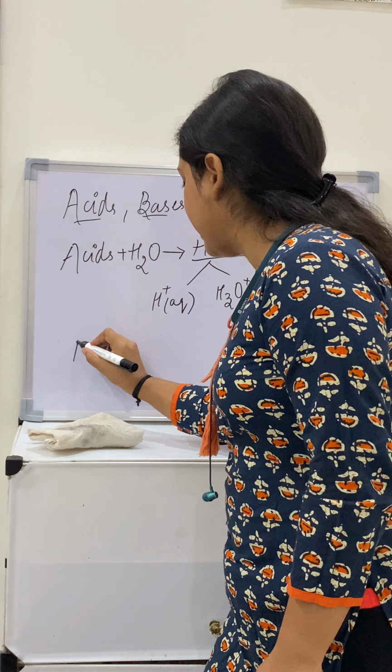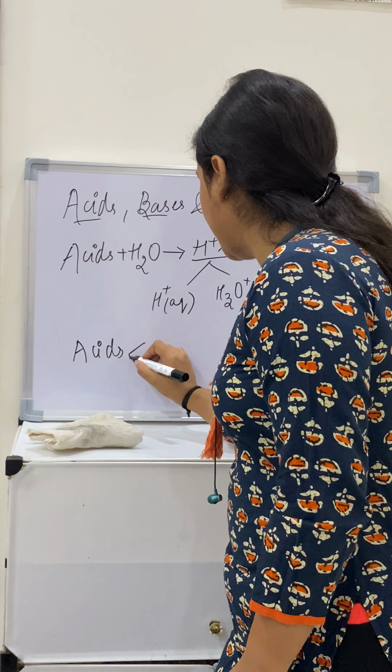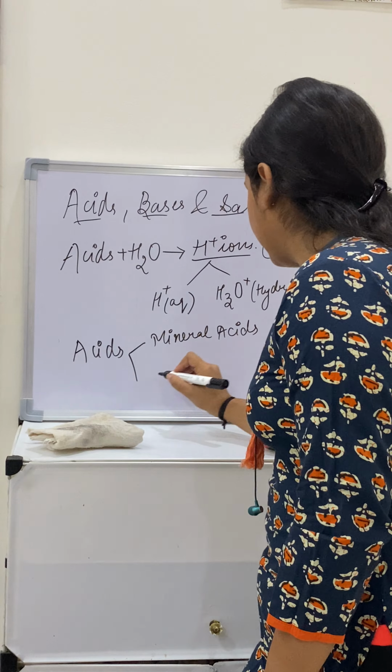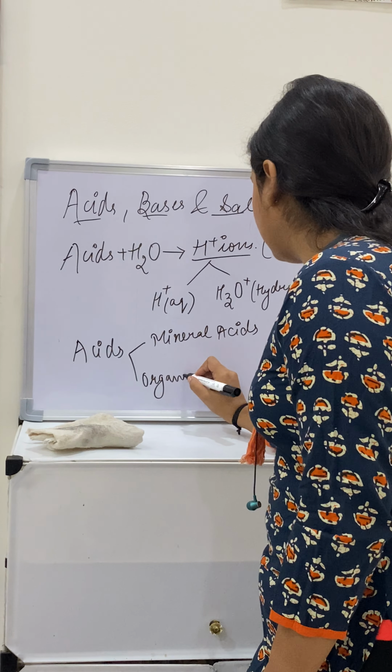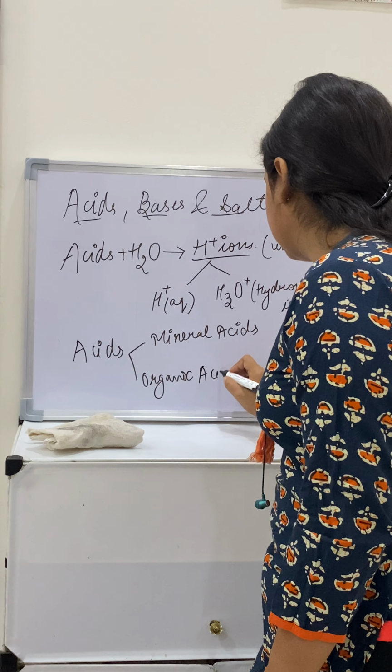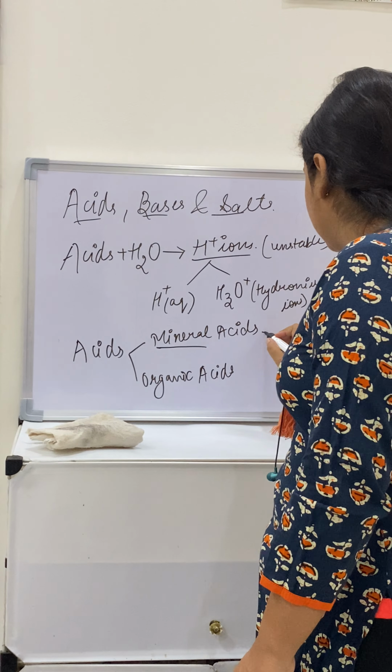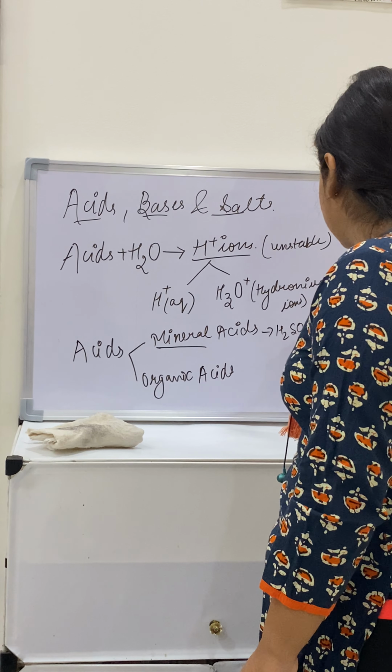Now acids are also of two types: mineral acids and organic acids. Organic acids you have consumed in your daily life, like citric acid, acetic acid, lactic acid, which are present in fruits and vegetables. Organic acids are those which we can consume in daily life. And mineral acids are those which are prepared in labs only, like H2SO4, HCl.